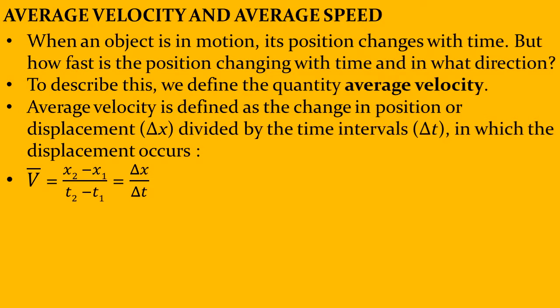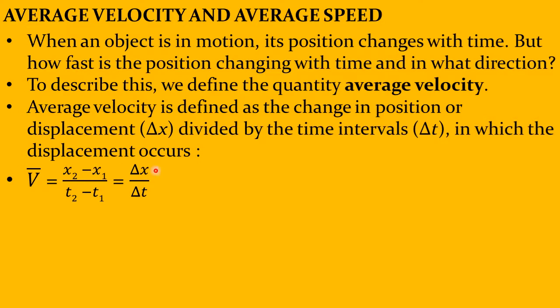So the average velocity v bar, the bar on top indicates average velocity, is equal to final position minus initial position, x2 minus x1, divided by final time minus initial time, t2 minus t1.